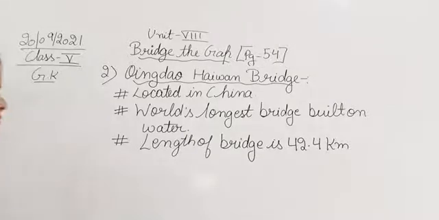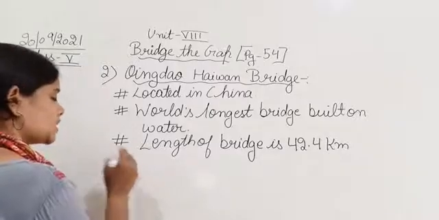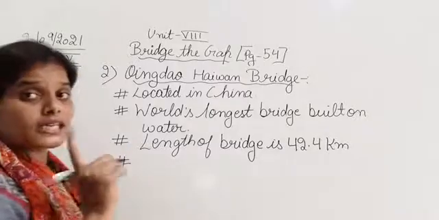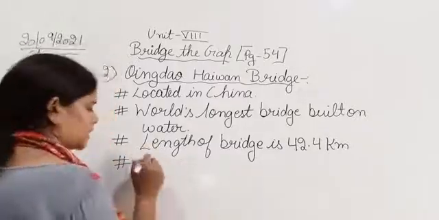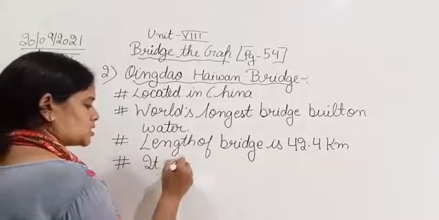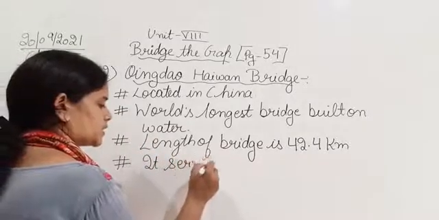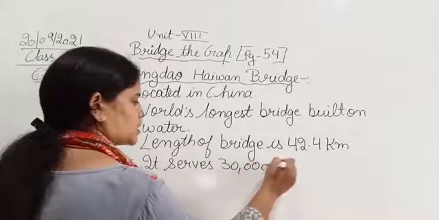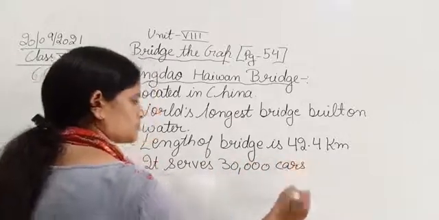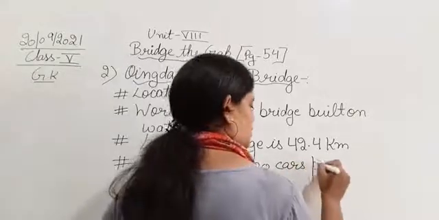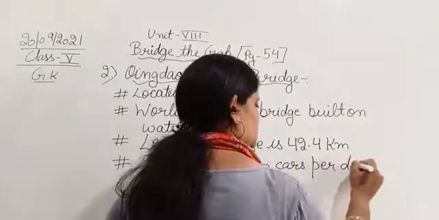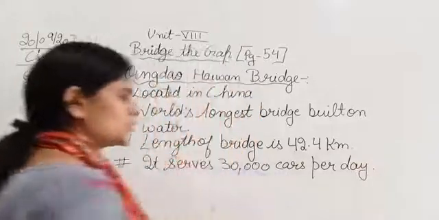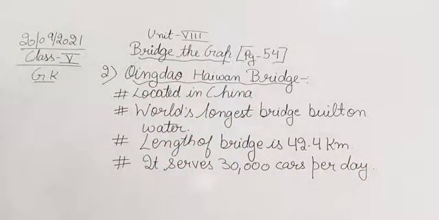Okay, and it serves 30,000 cars per day. So it serves near about 30,000 cars per day.